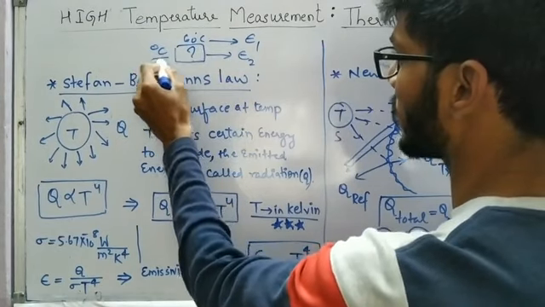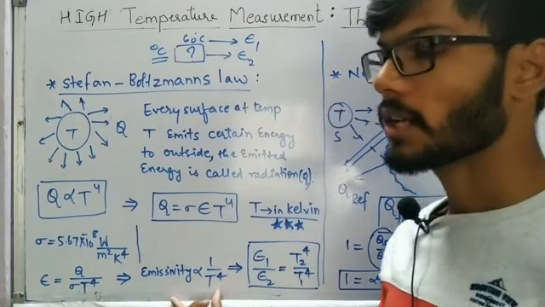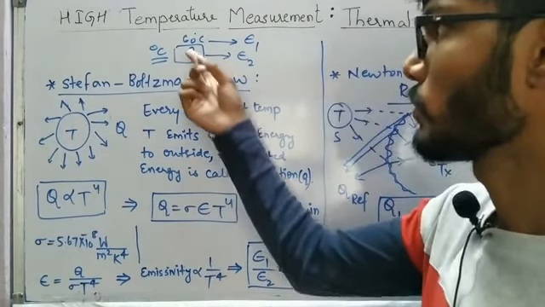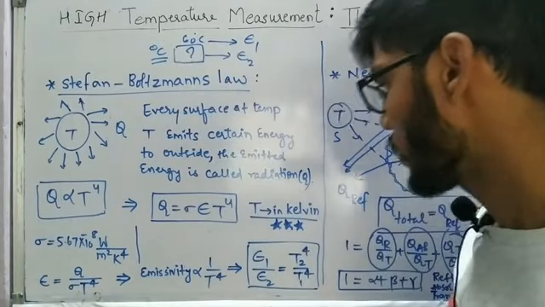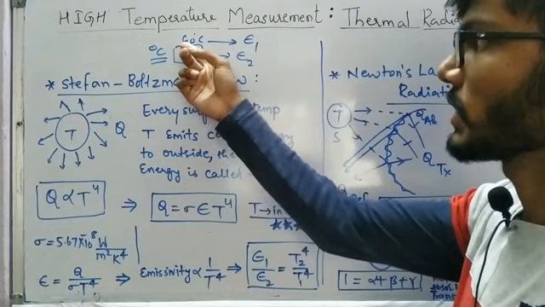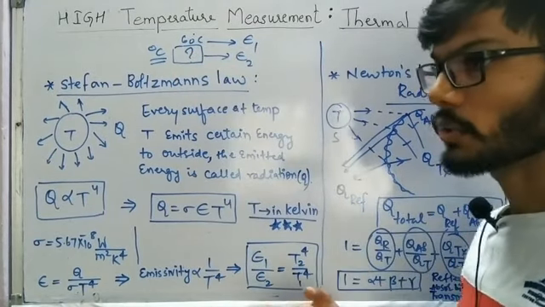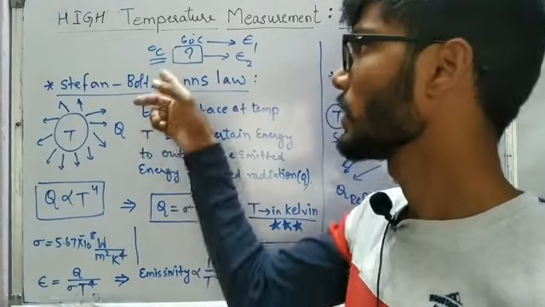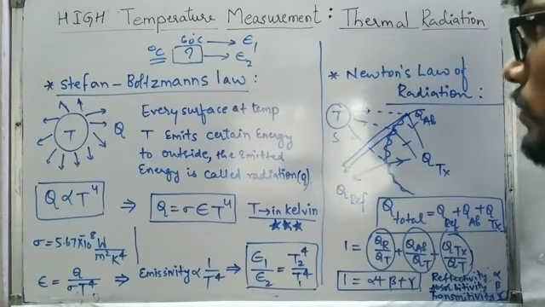Intentionally he will ask the answer in degree Celsius. You have the relation in mind that emissivity is proportional to 1 upon T power 4. If you take temperature directly in degree Celsius, the answer will be wrong. So first convert 60 degrees centigrade into Kelvin and use the formula, and T2 you get in Kelvin. Again you have to convert that Kelvin back into degree Celsius. Then only you will get the correct answer. So be very careful in that.